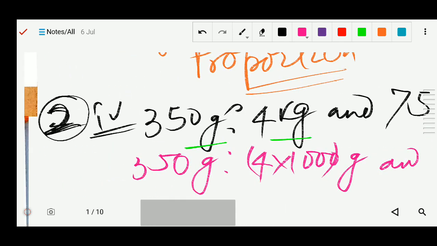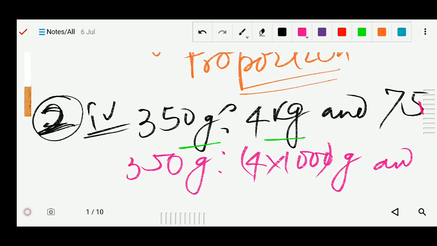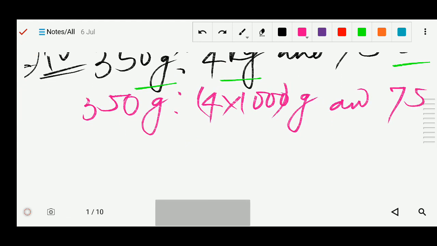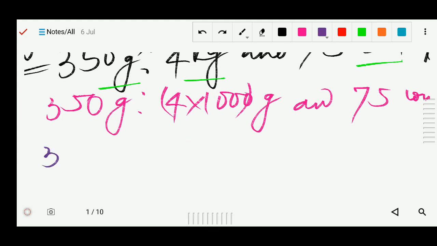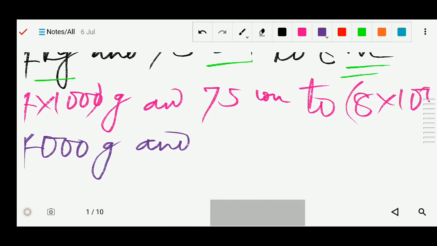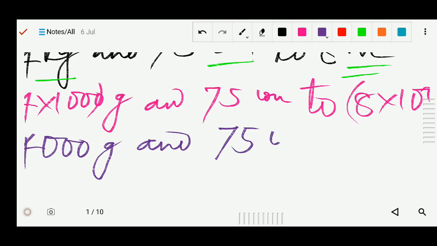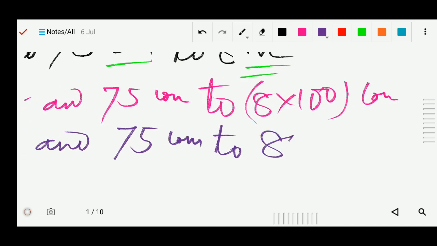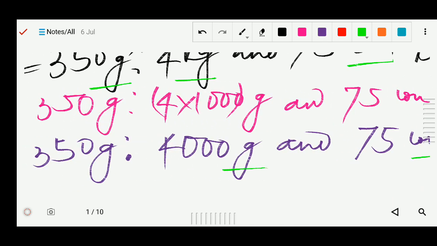Now all are changed. Just write one more step for this. 350 gram is to 4000 gram, and this is your 75 centimeter to 800 centimeter. Now you can see all have the same unit, centimeter and centimeter, gram and gram.